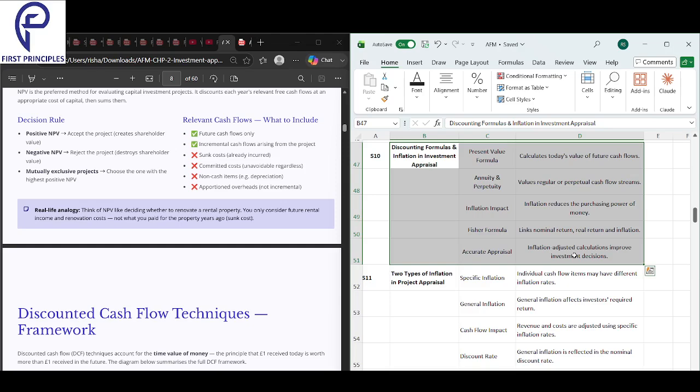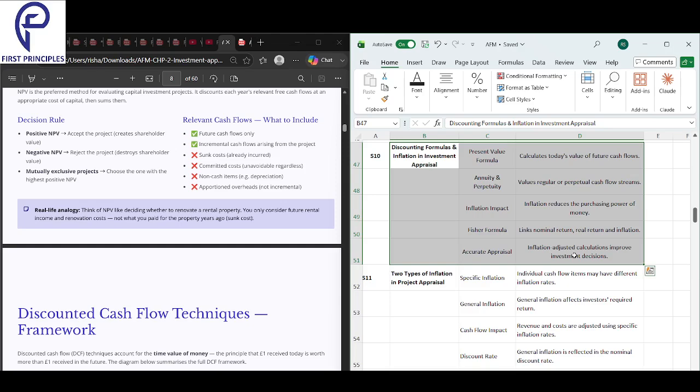Inflation impact. Inflation reduces the purchasing power of money. For example, I always give the example of an 8-year-old climbing 3 floors versus a 38-year-old climbing 3 floors. It's still the same 3 floors, but the two bodies will take very different amounts of energy and effort to climb them.